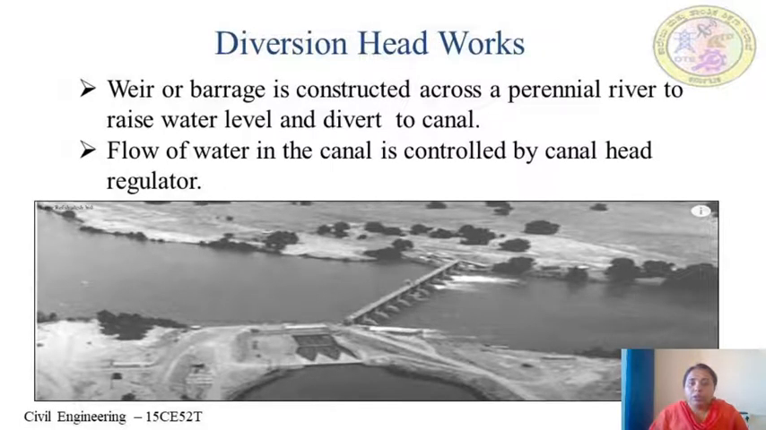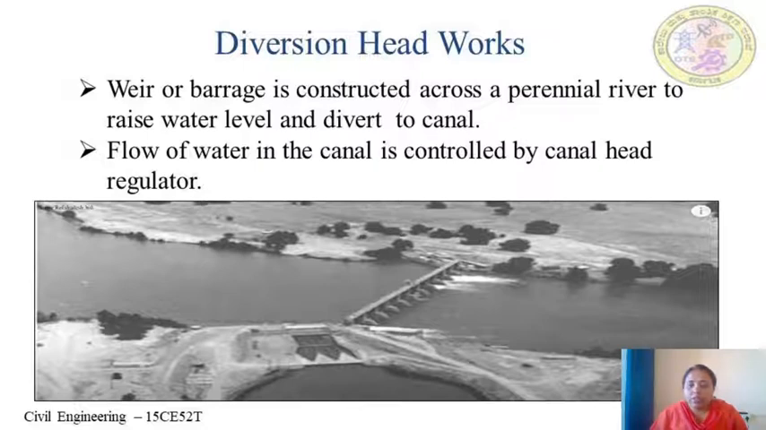So now coming to the divergent headwork, which is the main part of today's session. Divergent headworks are nothing but the weirs or barrages which are constructed across a perennial river to raise the water level and divert it to the canal. They serve to raise the water level in the river and then divert the required quantity into the canal. You can see in this figure, this is the weir which is constructed across a perennial river to raise the water level, and then it is diverted into the canal.